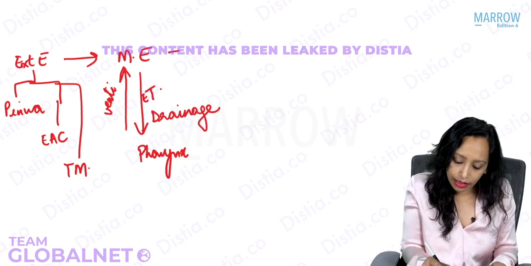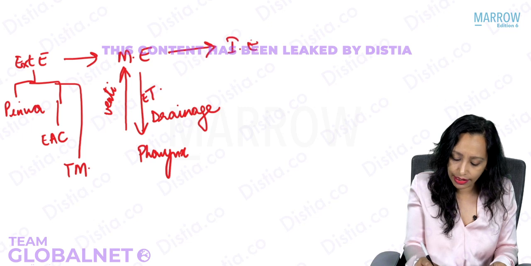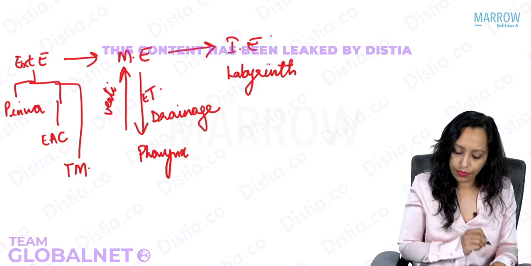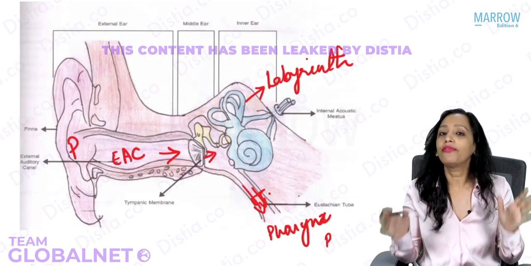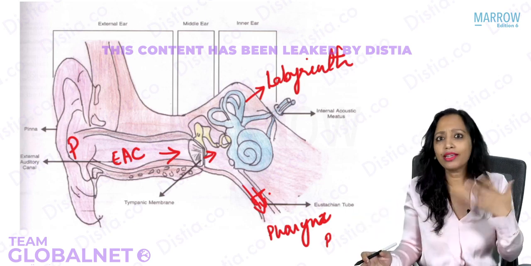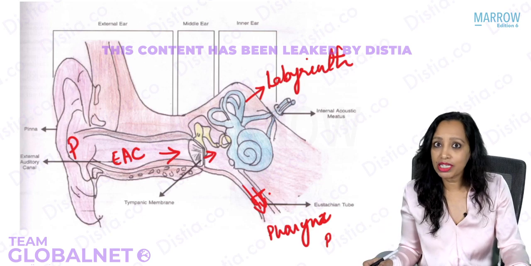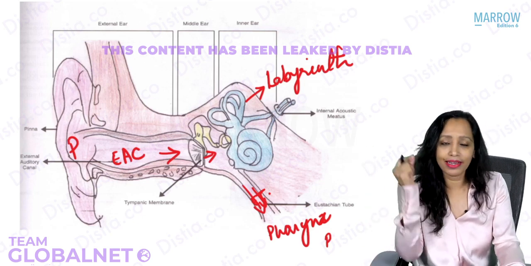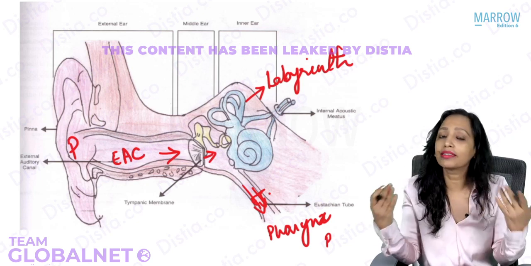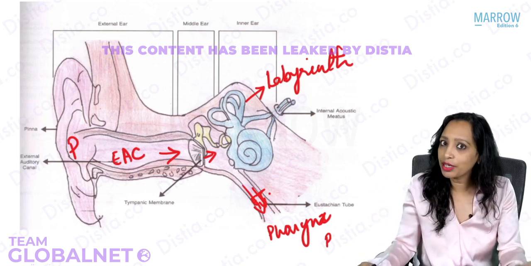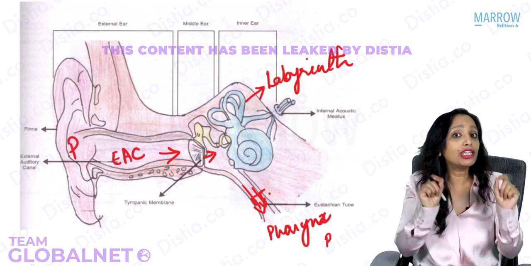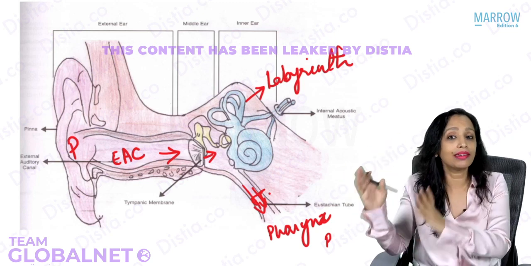Now medial to the middle ear is what is known as the inner ear, and the inner ear is also known as the labyrinth. So till here, we already know that we have the external ear, medial to which we have the middle ear, medial to which we have the inner ear. What lies just medial to that? Yes, which means if there is a sound, it is picked up by the external ear, it then goes to the middle ear and then goes to the inner ear. Where next does the sound go? Yes, in the inner ear, we have the nerves which carry these sounds to the brain. So medial to the inner ear is the brain, it is the cranium.